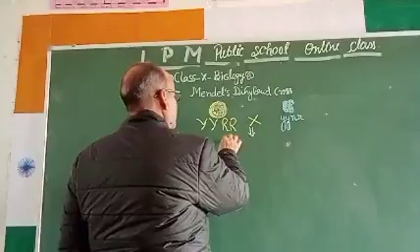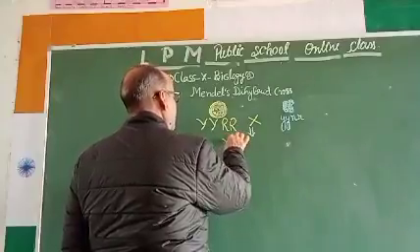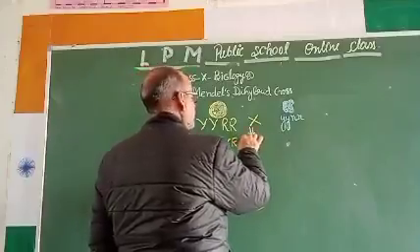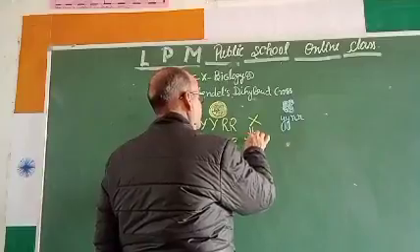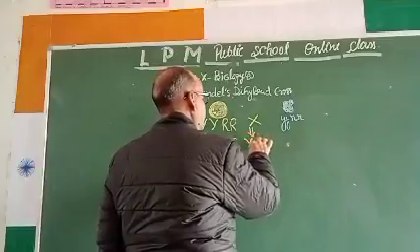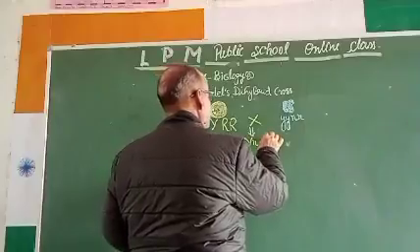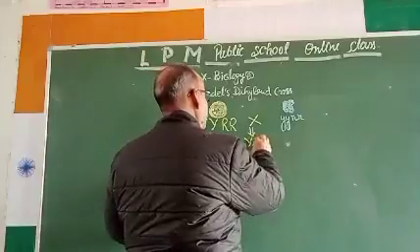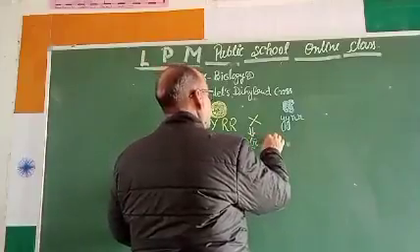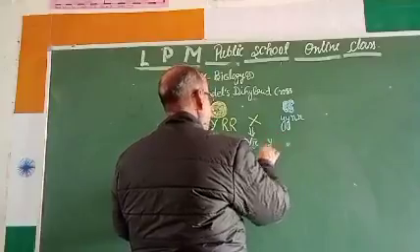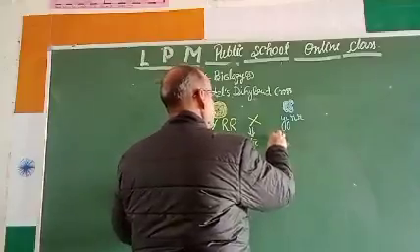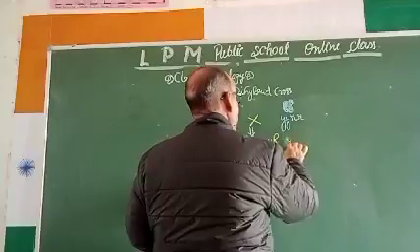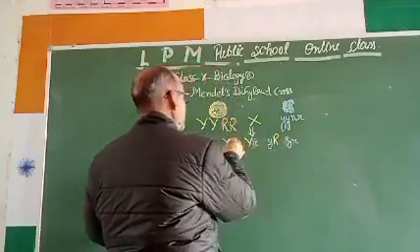The gametes are YR, YR, YR, YR. So these 4 types of gametes he formed.